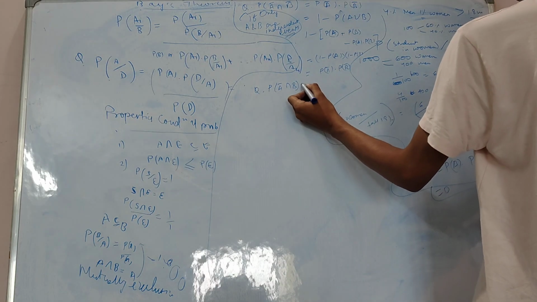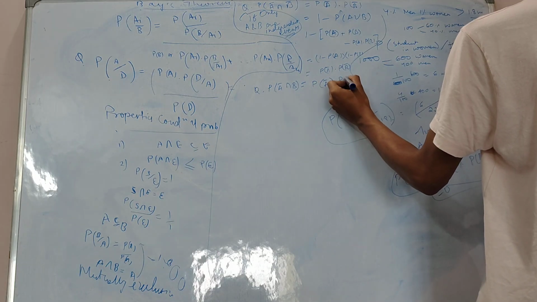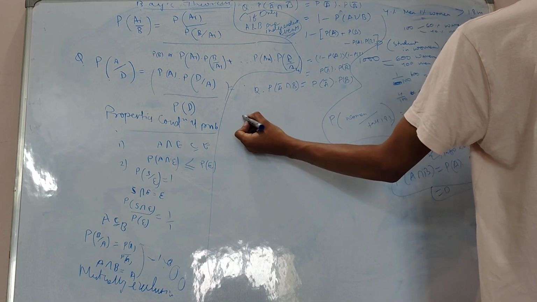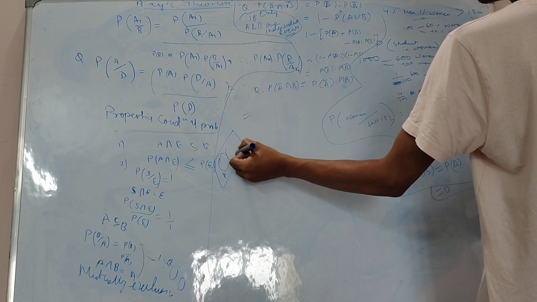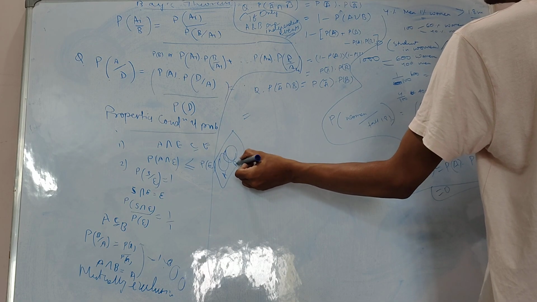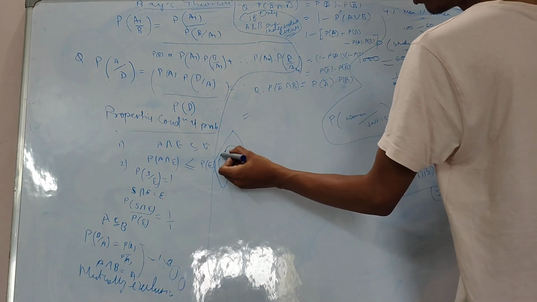This I have to prove as probability of A complement into probability of B. So this I can write as, A, B, right?